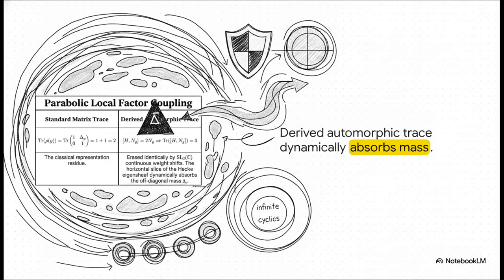Think of it like this. The horizontal slice of the Hecke eigensheaf effectively shields our ground state from all that infinite cyclic chaos that element G was trying to introduce. It just eats it right up.